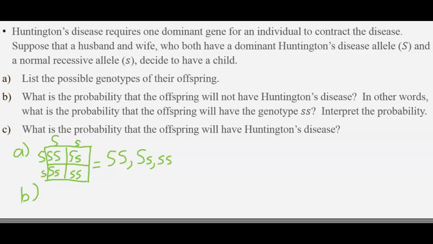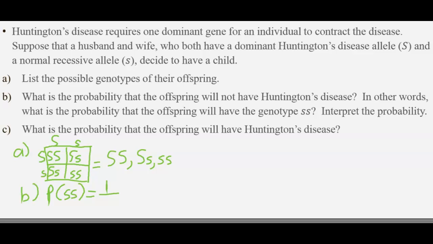What is the probability that the offspring will not have the Huntington disease? In other words, what is the probability that the offspring will have the genotype lowercase s, lowercase s? To find that, we need the probability of lowercase s, which will be the number of times that could occur, which would be 1, out of the total number of things that could occur.